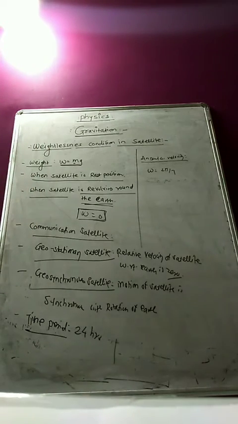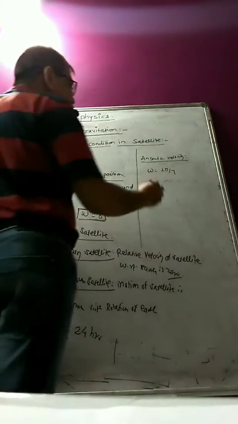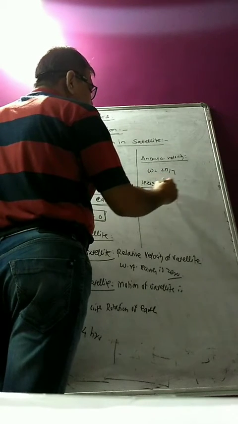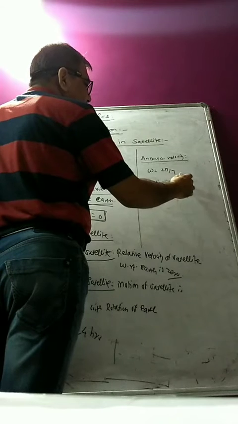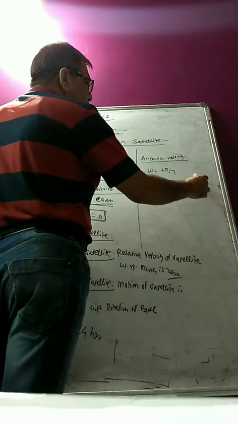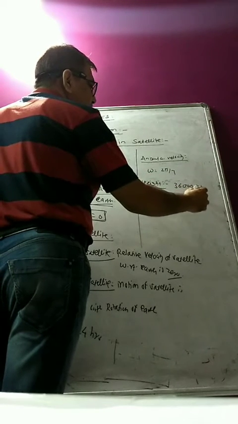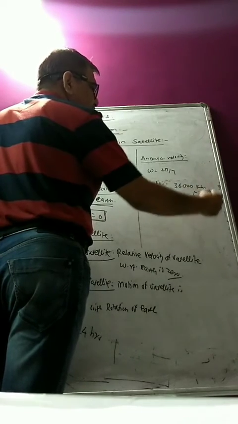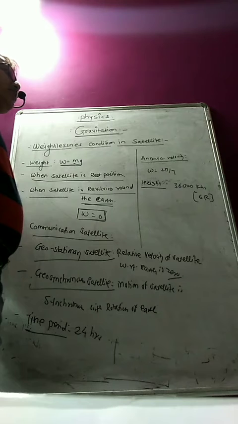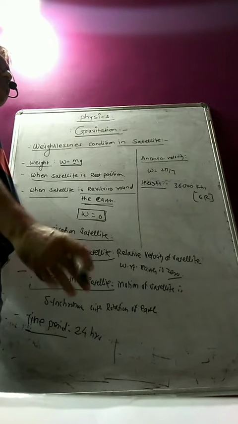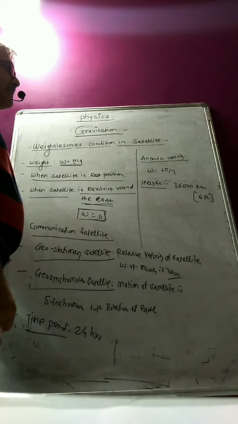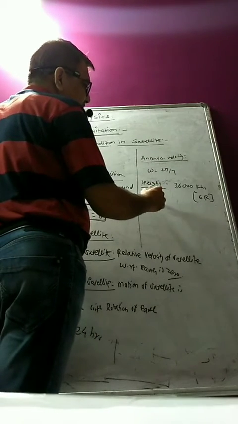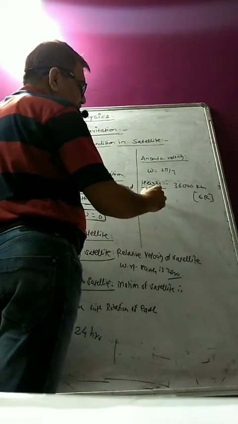And what is the height of that satellite? The height of that satellite above the surface of Earth is 36000 kilometer, which is approximately 6 times R, where R is 6400 kilometer. So what is the height from the center of Earth?